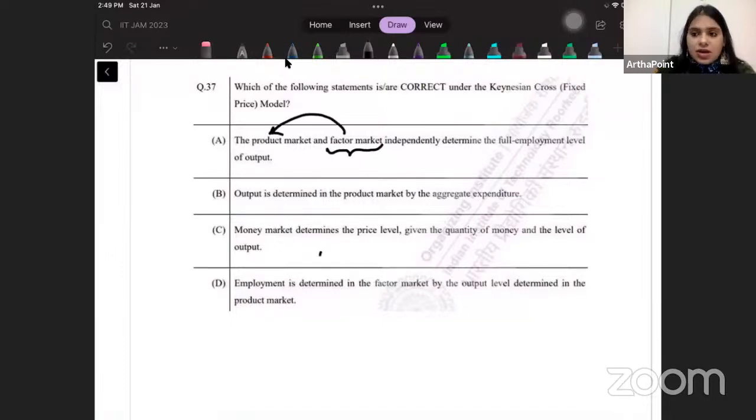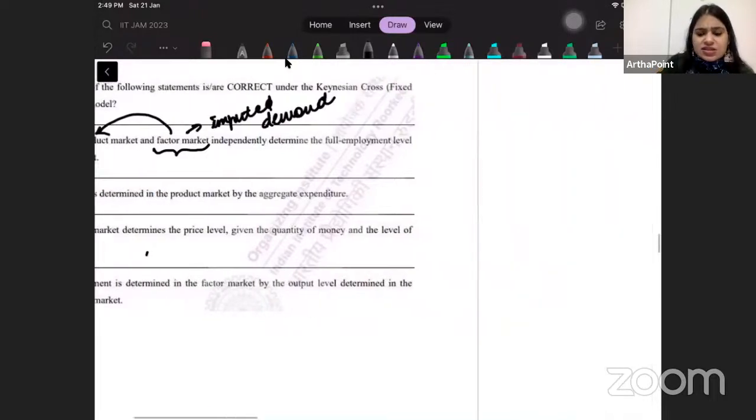The factor market, whether you talk about labor or capital, is said to have imputed demand. So how much labor will be demanded, how much capital will be demanded, will depend on how much output I want to produce.